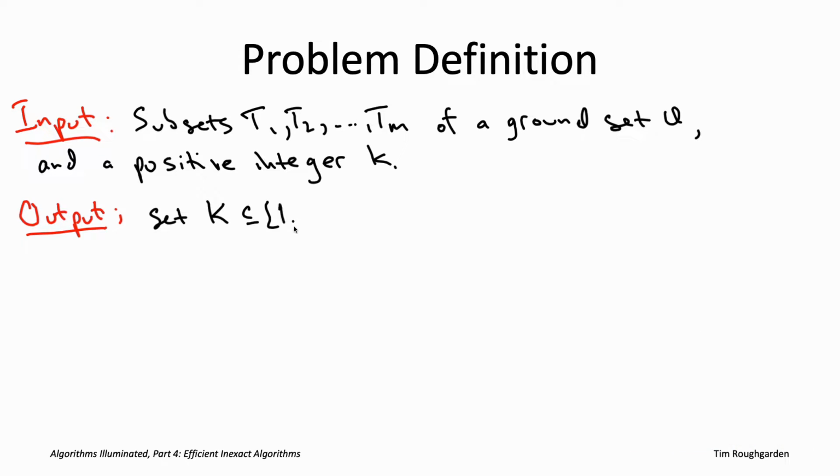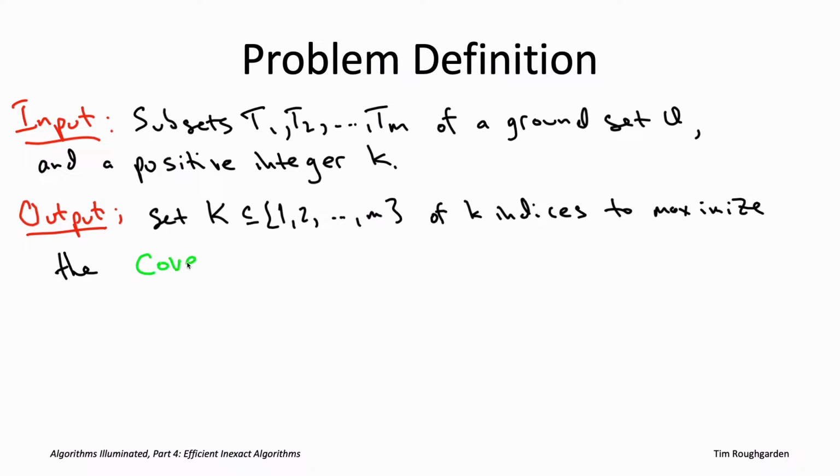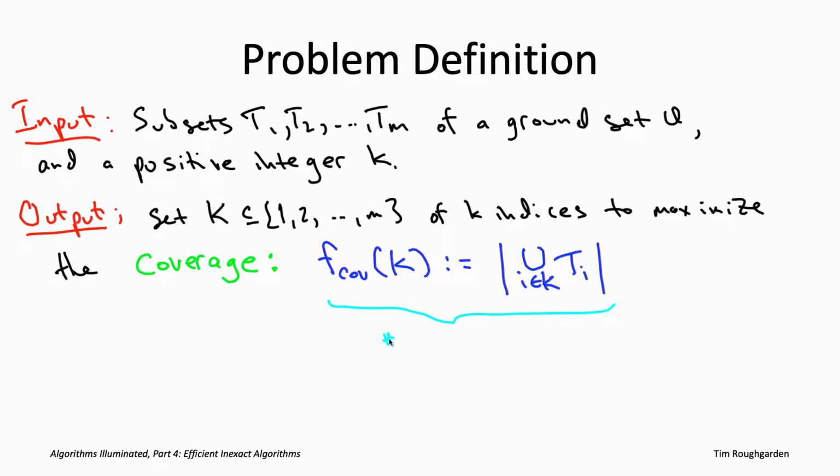Now, what's the objective? The objective is to hire K people so that you have as many different skills represented as possible. Or in set theoretic terminology, you want a collection of K of these subsets so that the union of those subsets covers as many elements of capital U as possible. That's something known as the coverage of a collection of subsets. So for example, for concreteness, you can imagine you're given an array corresponding to the subsets and another array corresponding to the elements of capital U. And then you can have pointers going back and forth accordingly. So pointers from each subset to the elements it contains, and then back pointers from each element to the subsets that contain it. So just to make sure that the problem is crystal clear, let's move on to a quick quiz.